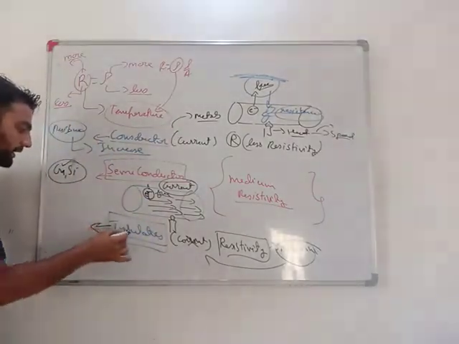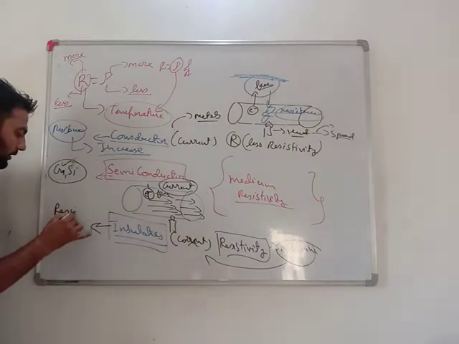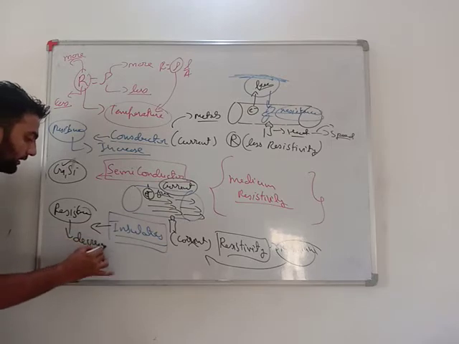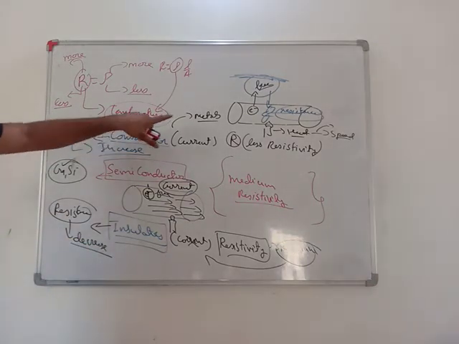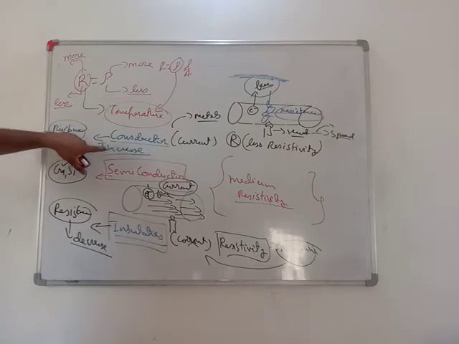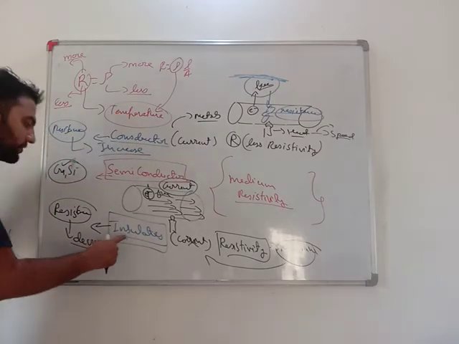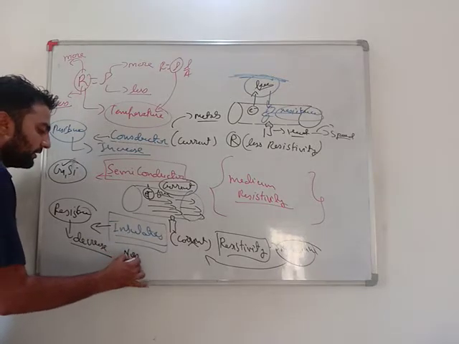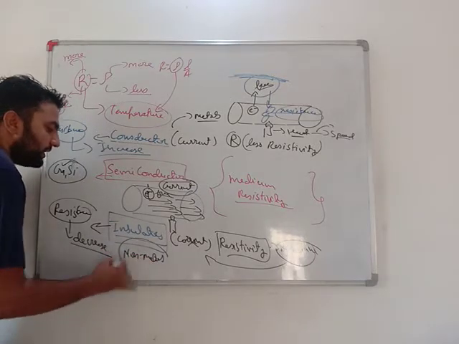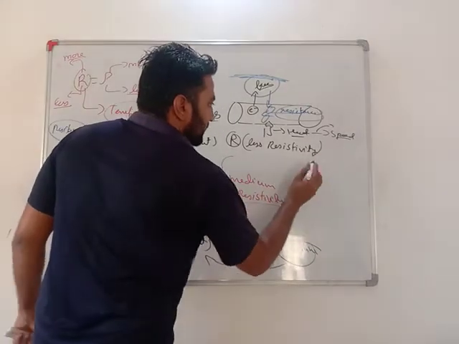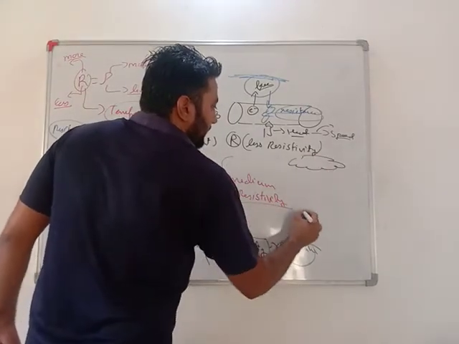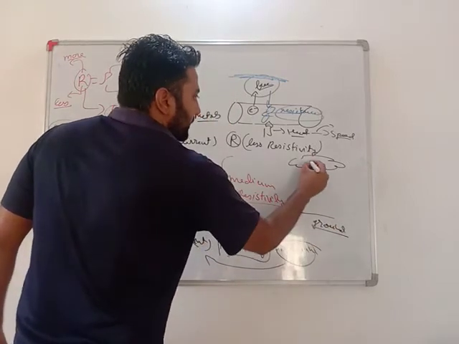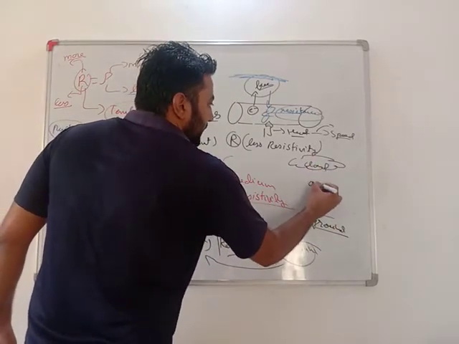So on heating insulators, resistance decreases, very important. In the case of conductors, that is metals, the resistance increases on heating, and in the case of insulators, the resistance decreases. Best examples are non-metals. One more best example, lightning. This is the ground and this is the cloud, and in between there is air.